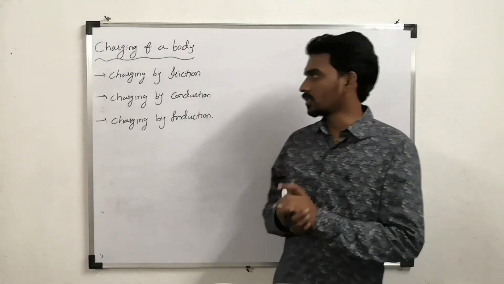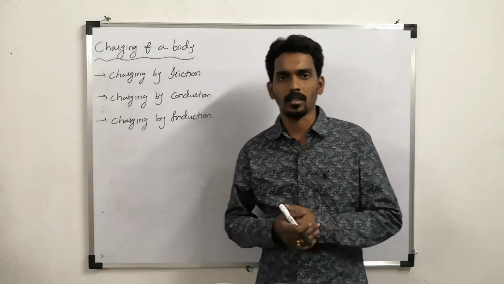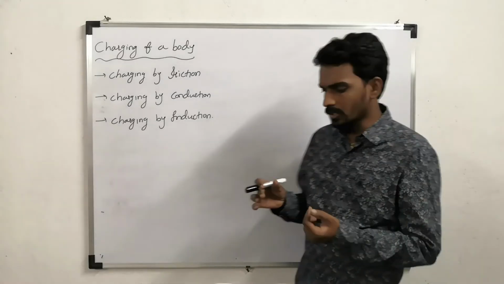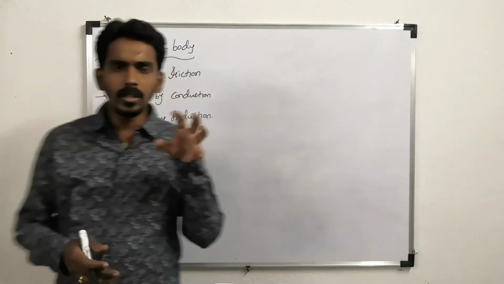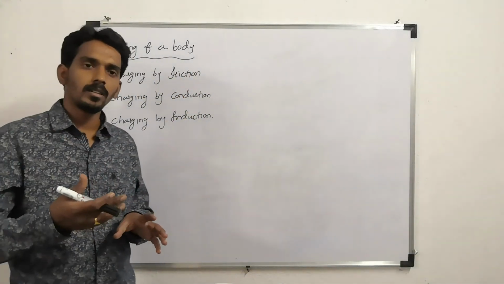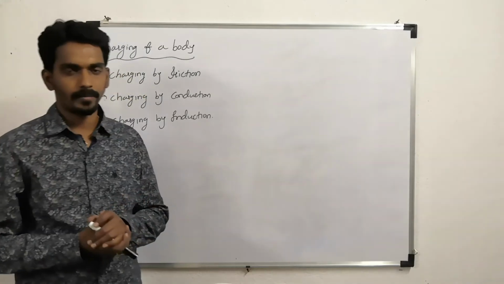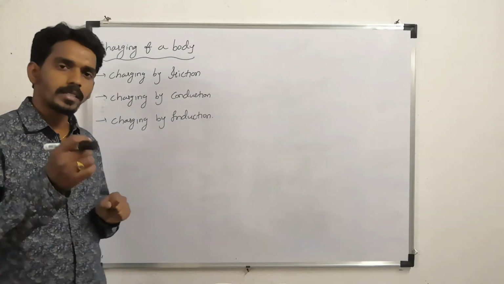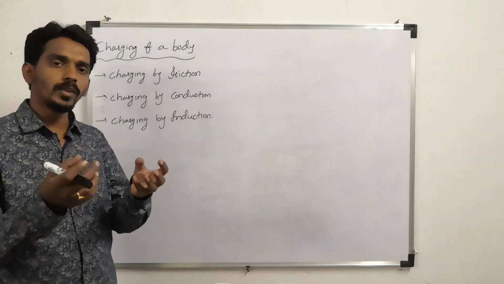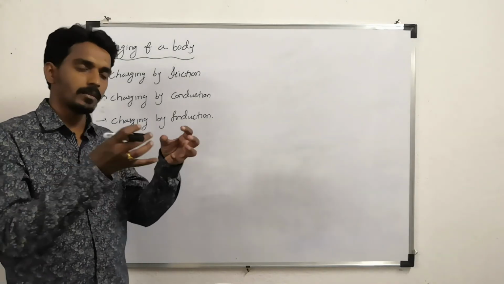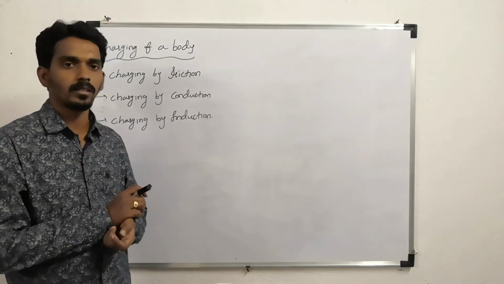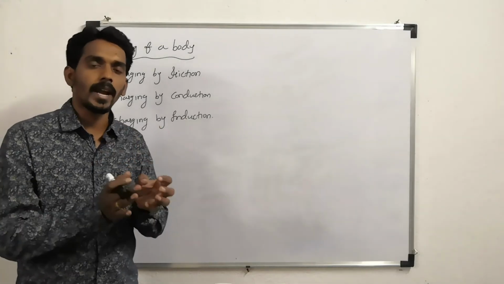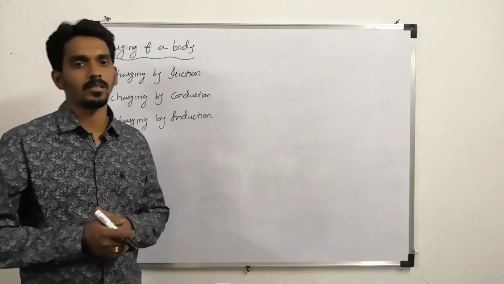Now the second process is charging by conduction. The third process is charging by induction. Both are similar kinds of process, where you use one charged body to charge one uncharged body. But the difference is, charging by conduction means you make contact between the charged and uncharged body, and charging by induction means there should not be any contact between the charged body and the uncharged body.